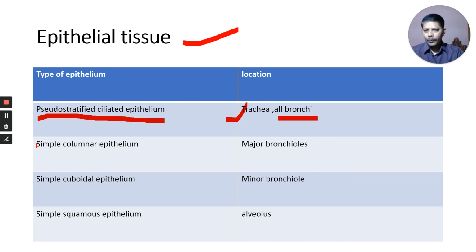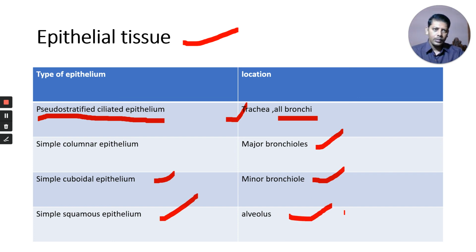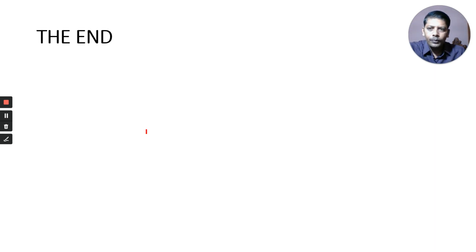Simple columnar epithelium is present in the major bronchioles, simple cuboidal epithelium in the minor bronchioles, and simple squamous epithelium in the alveolus. You have to note this down. It is not given in your textbook, but it is very important. You come across these points in different places, and you learn this in epithelial tissue.